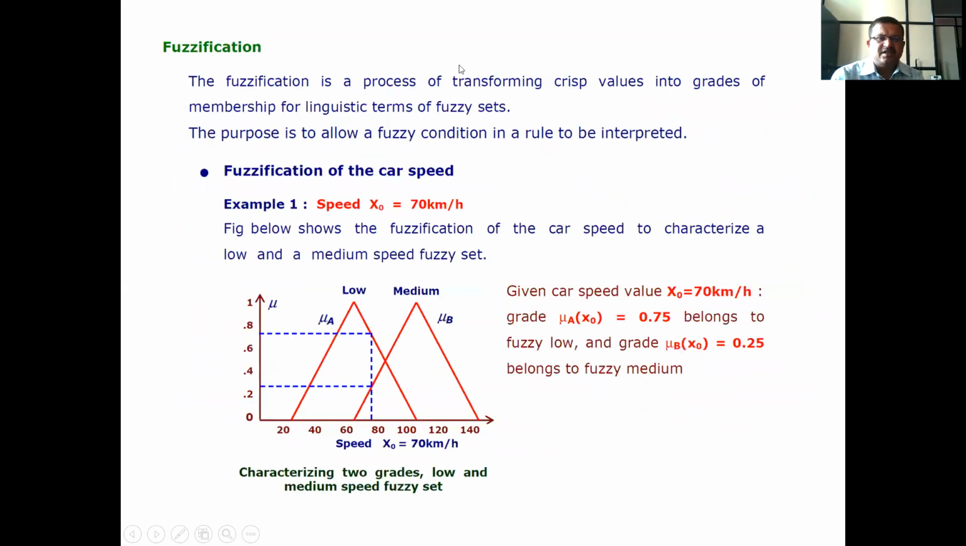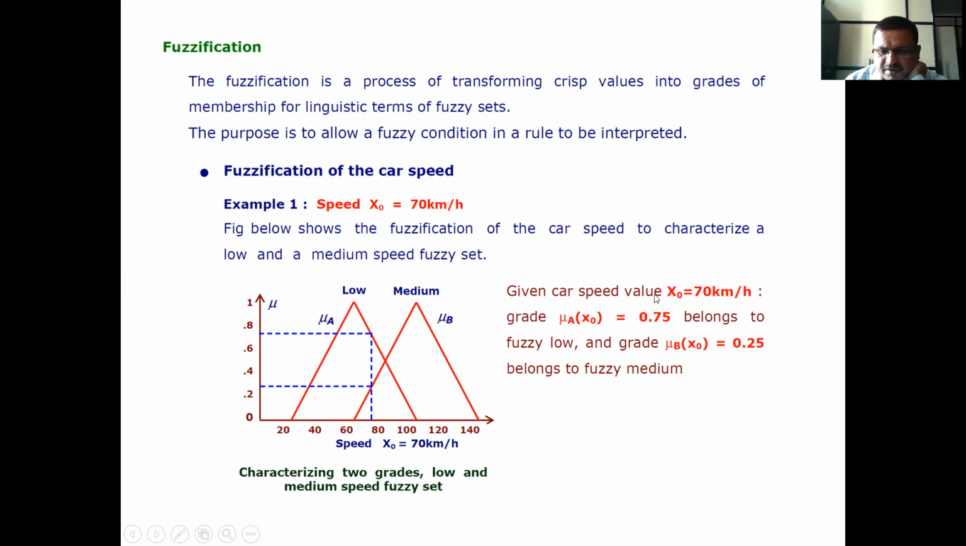Now fuzzification. Fuzzification is a process of transforming crisp values into grades of membership for linguistic terms of fuzzy sets. The purpose is to allow a fuzzy condition in a rule to be interpreted. Therefore, fuzzification of the car speed, for example, speed x naught is equal to 70 km per hour. The figure below shows the fuzzification of the car speed to characterize a low and medium speed fuzzy set. See that this speed of the car is 70 km per hour. Now what is low?